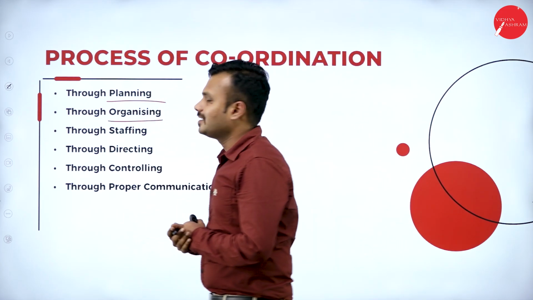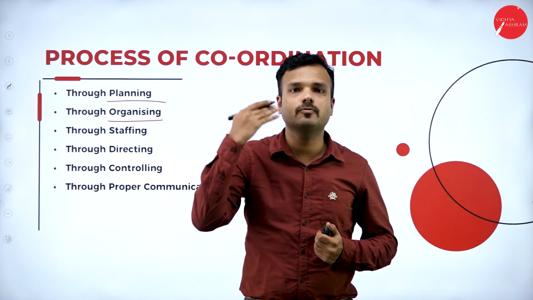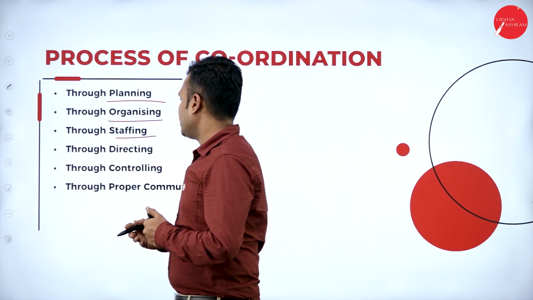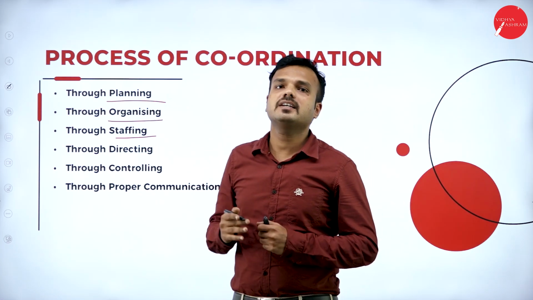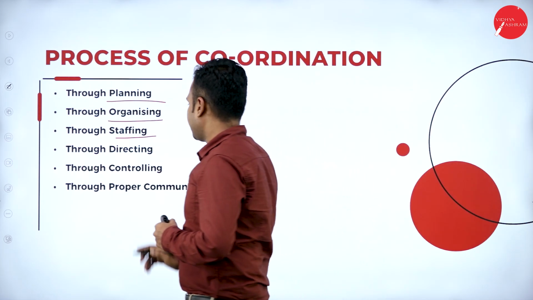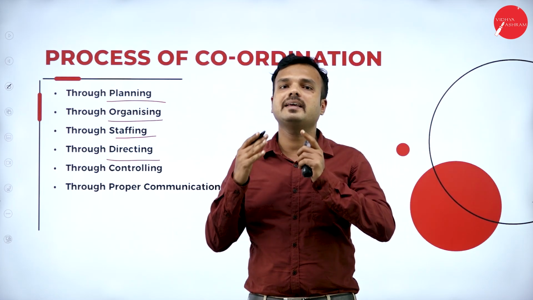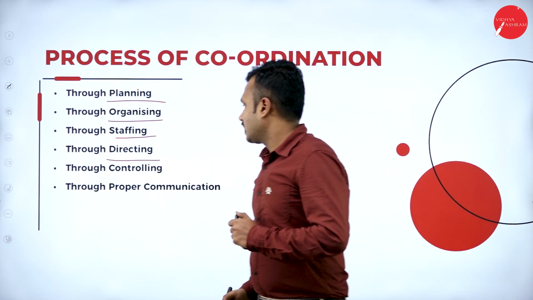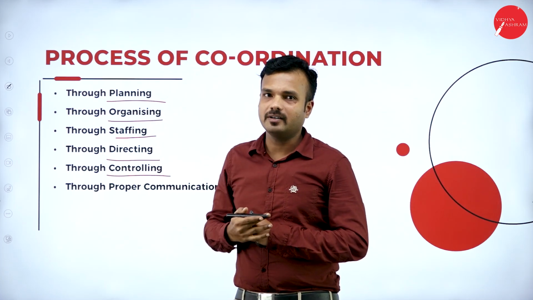Through organizing, it is a way how an organization brings all resources together and channelizes them towards the success of the organization. Through staffing, fixing the right person for the right job at the right time. Through directing, it gives a clear path about the things that must be performed by individuals. Controlling, this controlling builds a gap between standard performance and actual performance.